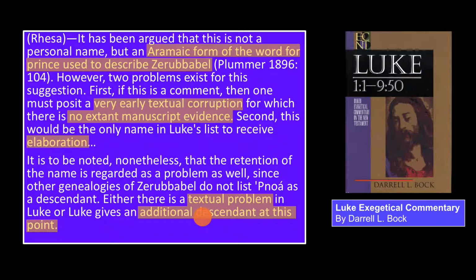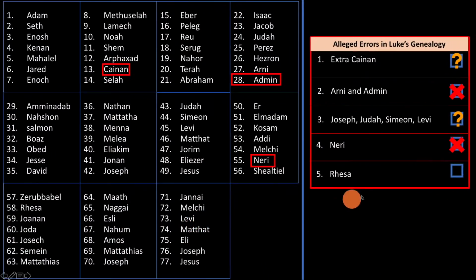And that's why when we come to asking the question of whether or not this is a mistake, I'm inclined to say that the inclusion of Rhesa is not a mistake. I can't give it a tick, but the reason I wouldn't give it a cross is because perhaps we don't have all of Zerubbabel's sons. We gave Neri a cross because you can only have one father. Is Shealtiel's father Neri or Jeconiah? It can only be one or the other. So there we have a pretty hard contradiction.